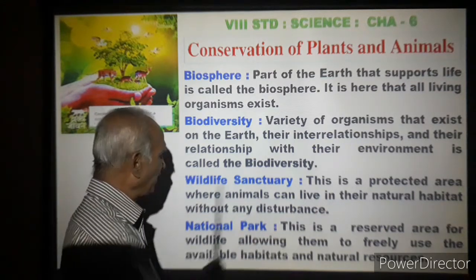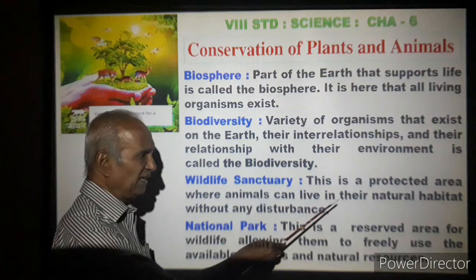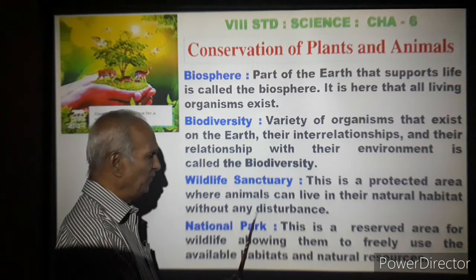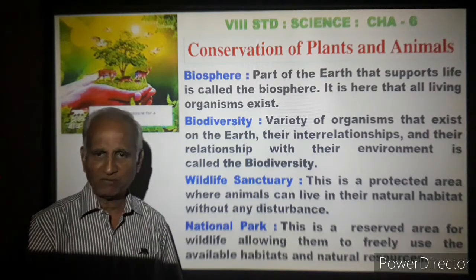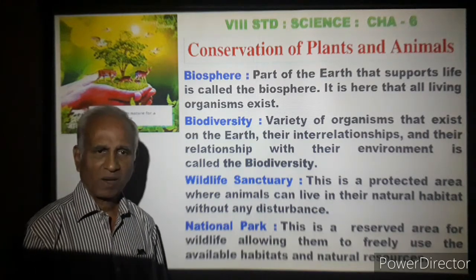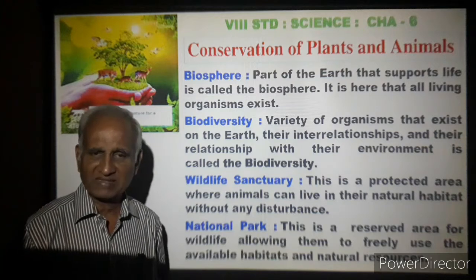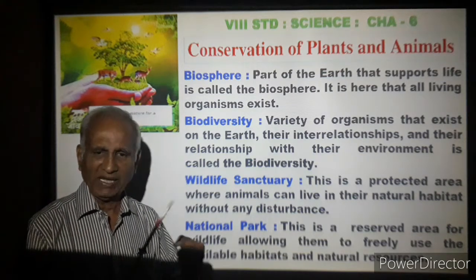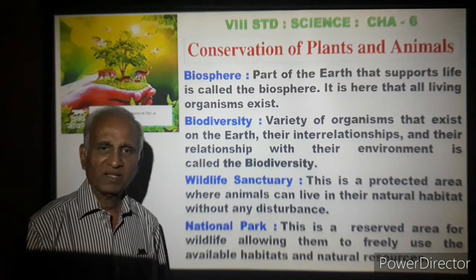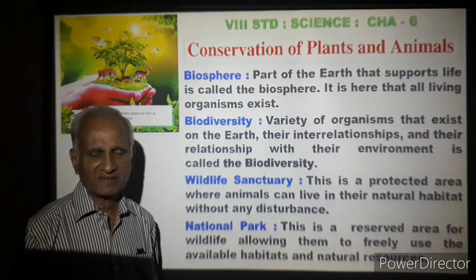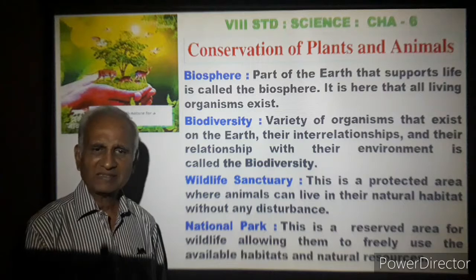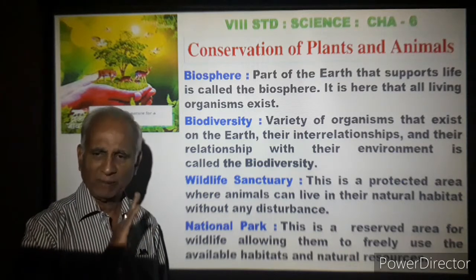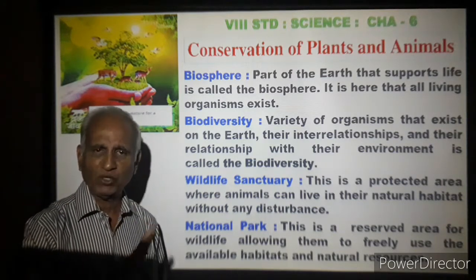So this is a protected area where animals can live in their natural habitat without any disturbance. You choose a particular portion of the forest, you get it fenced if necessary, and allow the animals to live there in natural circumstances. Trees are there, the river is flowing, and animals can live on their own. We don't come in the way, we don't disturb them, we don't hunt them.